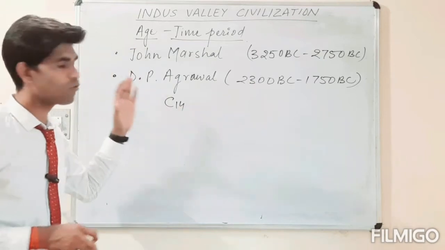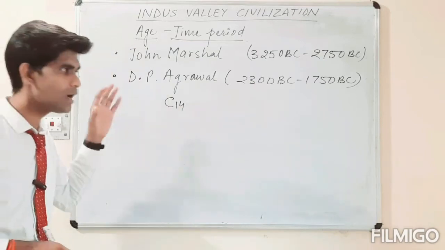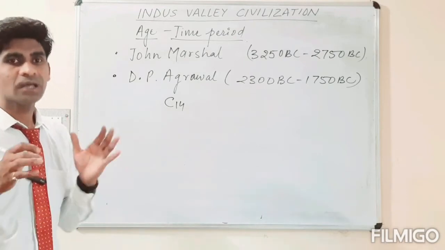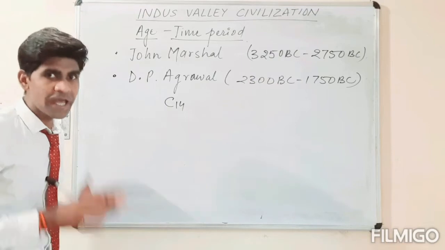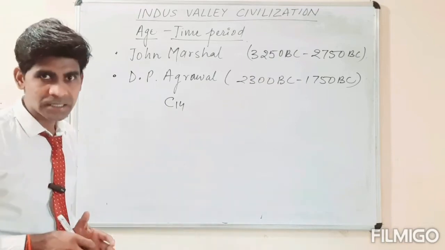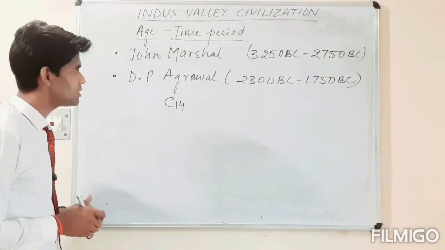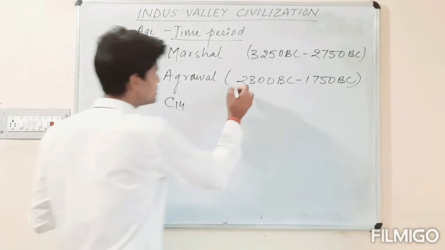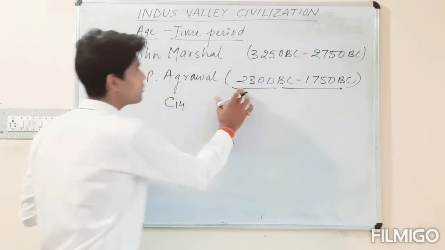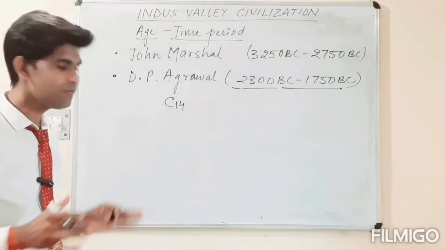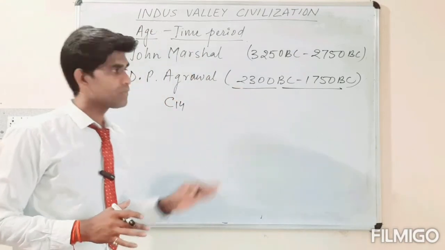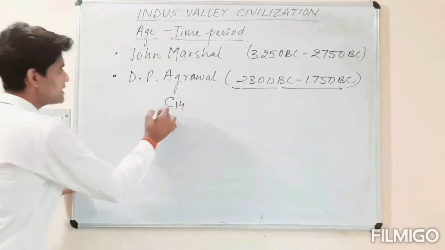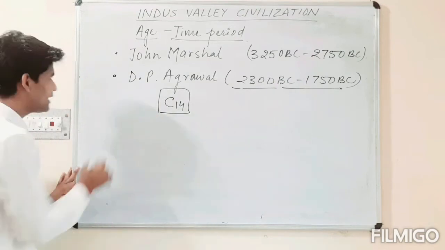By using the isotope of carbon, we can determine the age of that archaeological remains. That is very beneficial to us, as we get much more knowledge and the conceptions will be very correct. So 2300 BC to 1750 BC is the time period given by D.P. Agrawal using this C14 carbon technique.